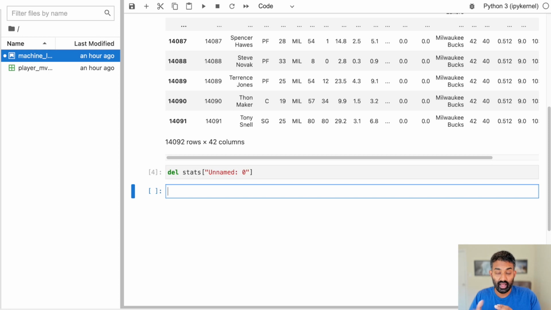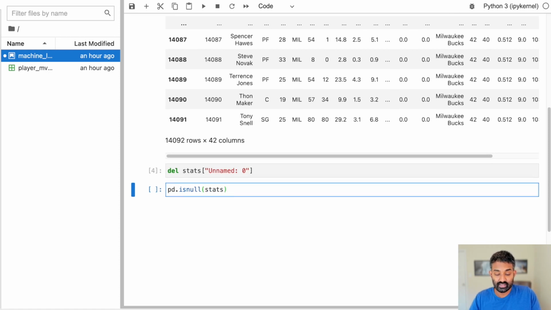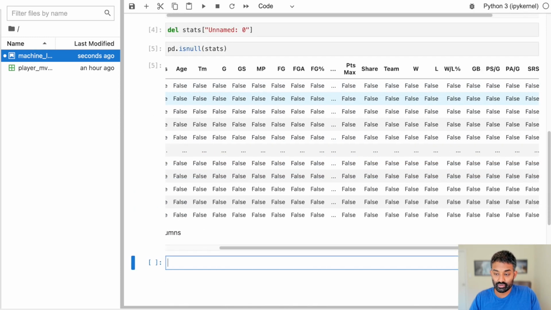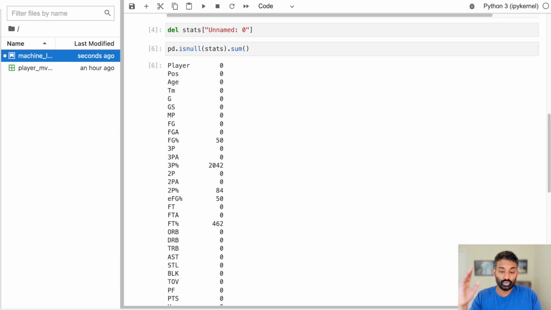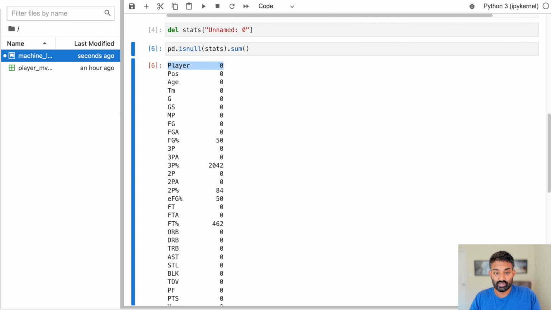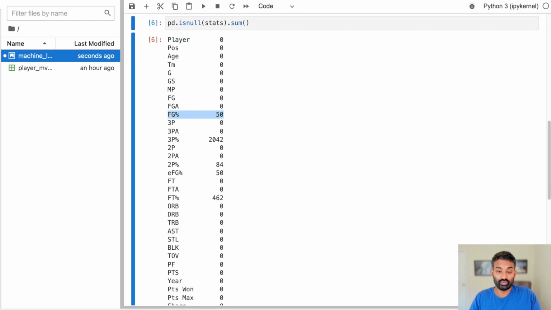So let's go ahead and actually figure out if we have any missing data in our CSV file, which is now read into the data frame stats. So the way we do that is we use this isnull method in pandas, and we call it on the stats data frame. So let's go ahead and do this, and this returns a bunch of True and False values. It's True if it is missing or null, and it's False if it isn't. So you can see most of the values are False. To make it a little bit easier to read, let's call the sum method on this. And what sum does is it goes through every single column and adds up all the True values. So if there are no nulls in a column, it's going to show 0. But if there are nulls, it'll show the number of nulls in that column.